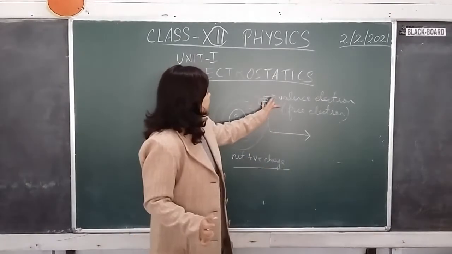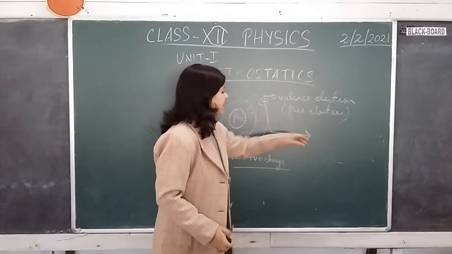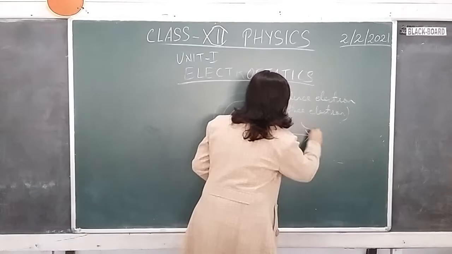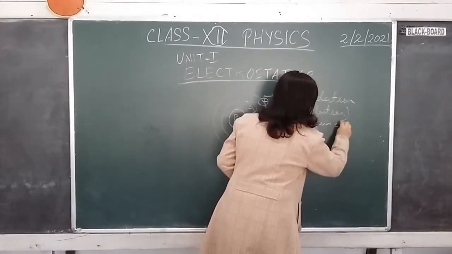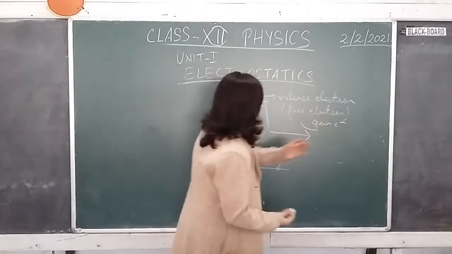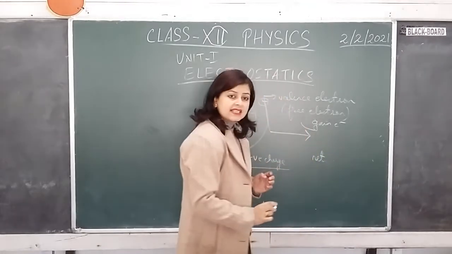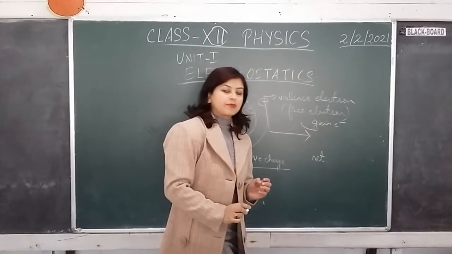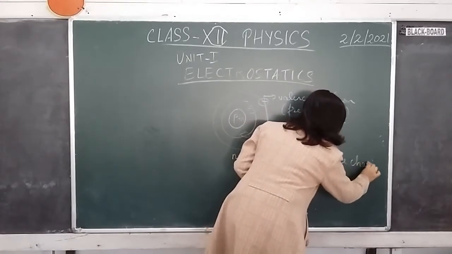But if you are charging the object, then what happens? It is going to lose its electron, and the neighboring object is going to gain this electron. After gaining electron, it has gained negativity, right? So the other object will have an excess number of electrons compared to the number of protons, so it will acquire a net negative charge.